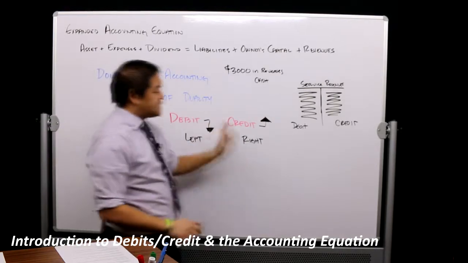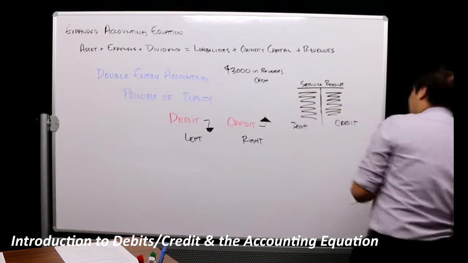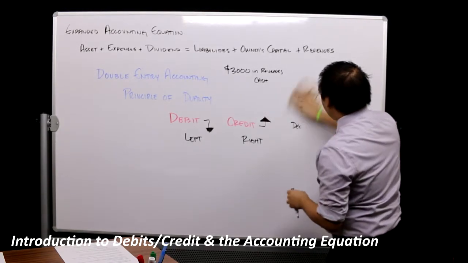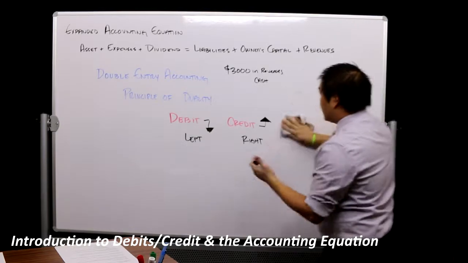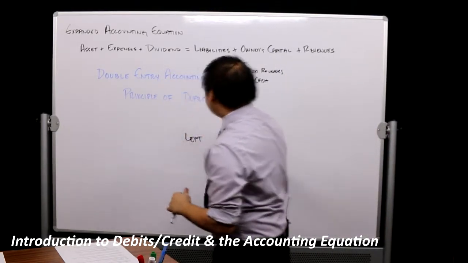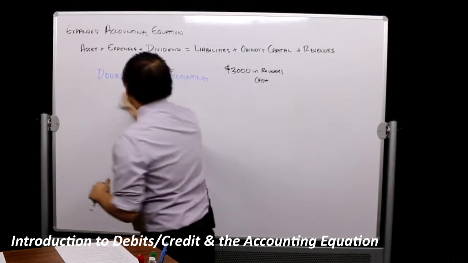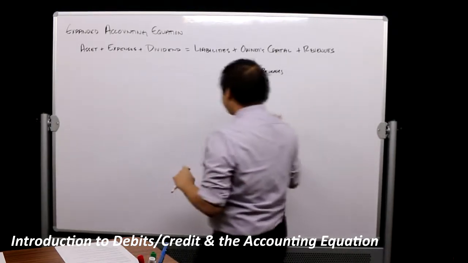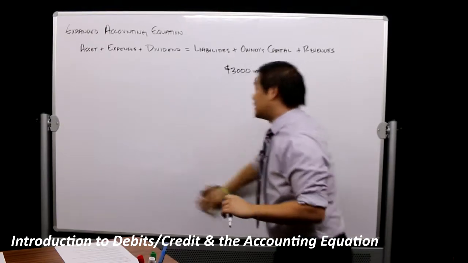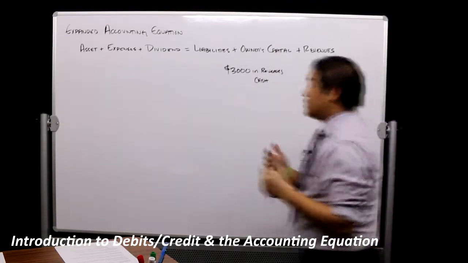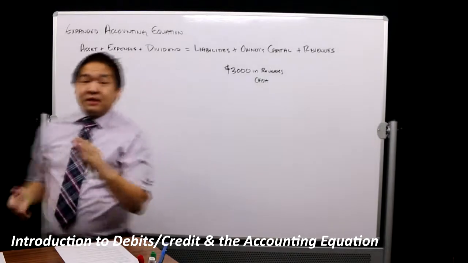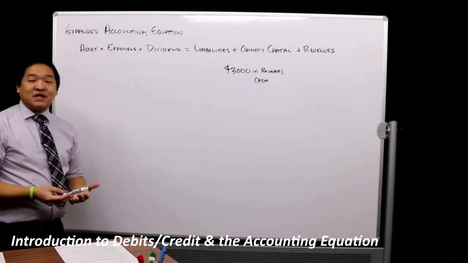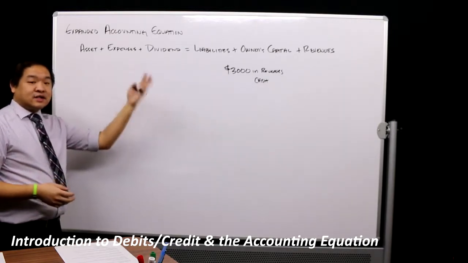Now, as I erase this board, I want to tell you why we're learning this and why we're putting all of this together. We're putting all of this together because in normal accounting classes, in normal textbooks, we often learn the debits and credits for each one of these categories individually. And I found that it might be better that we learn it all as a whole, and it would make students understand debits and credits a little bit better. So this is how we learn debits and credits, and this is how we learn our 6 categories.